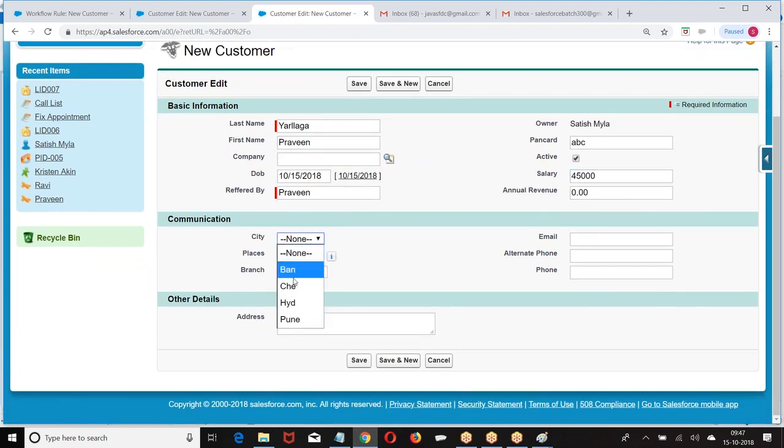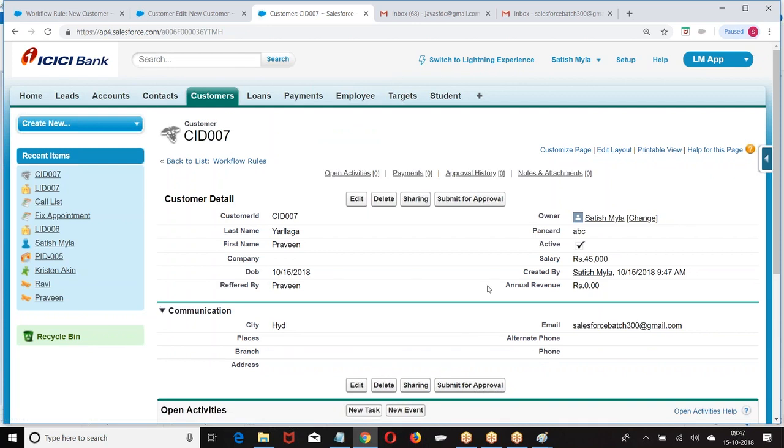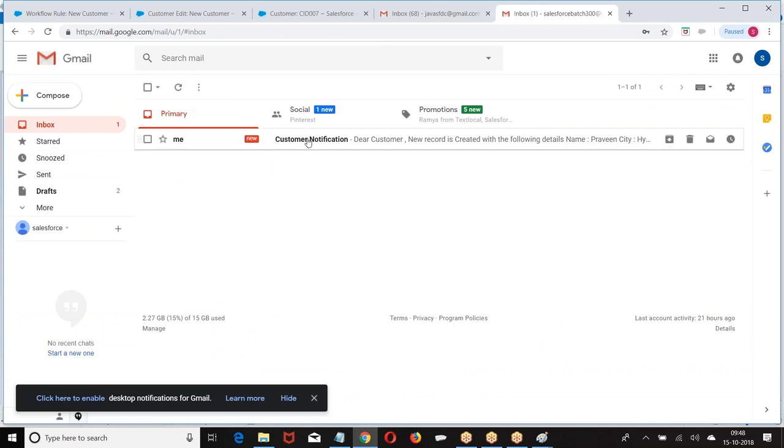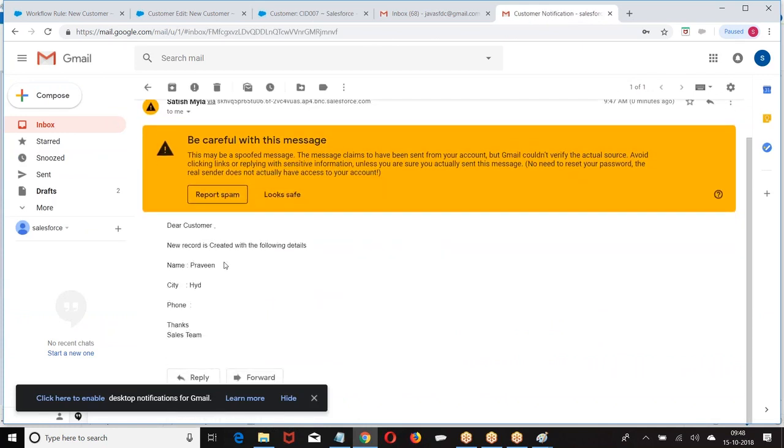Now I gave this, save it. Now I have created an email. I created a new customer record with the city equal to Hyderabad. Go back and see the customer notification. We received name Praveen, city Hyderabad. Phone number I have not entered, so I did not receive it.